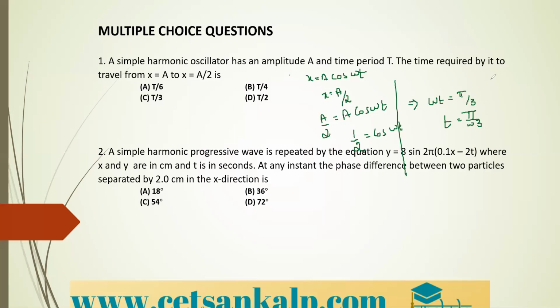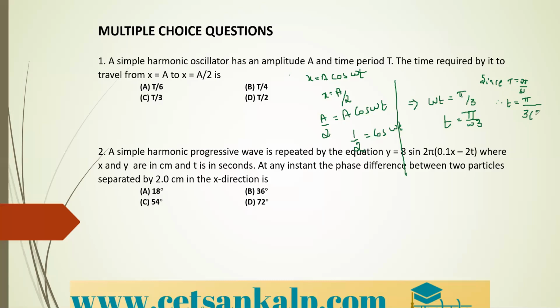Since T is equal to 2 pi divided by omega, therefore small t is equal to pi divided by 3 into omega.